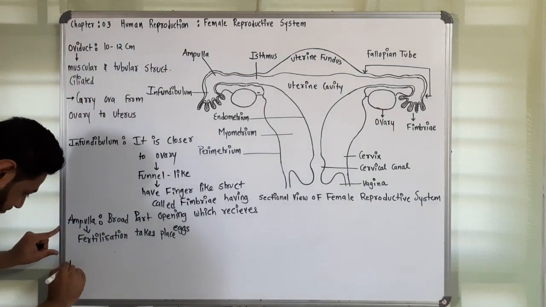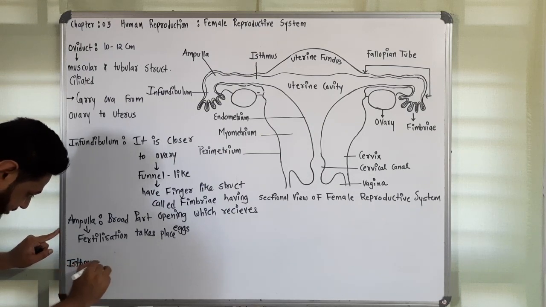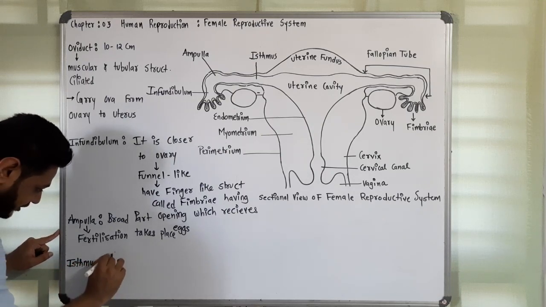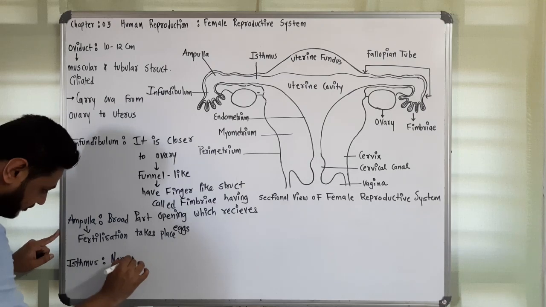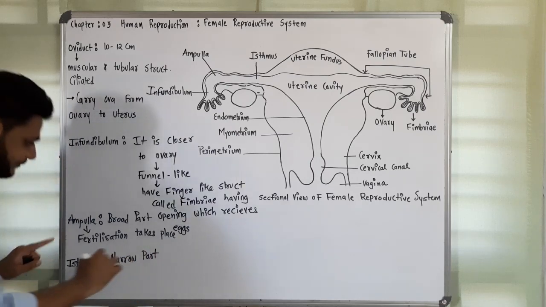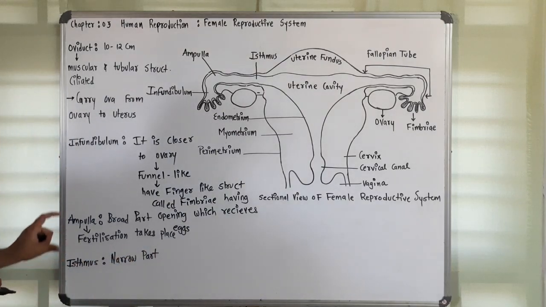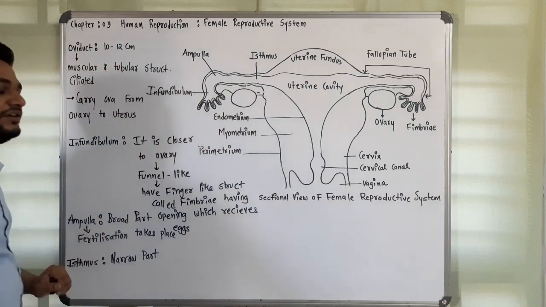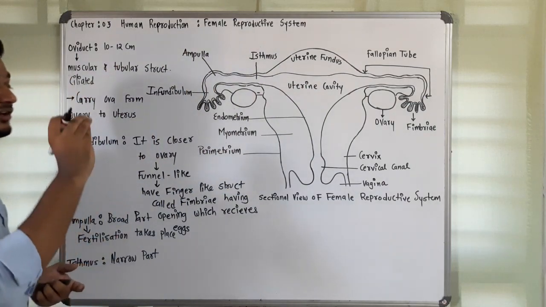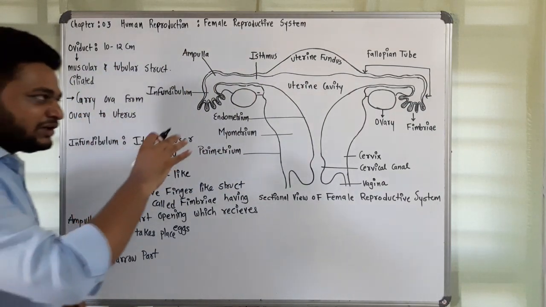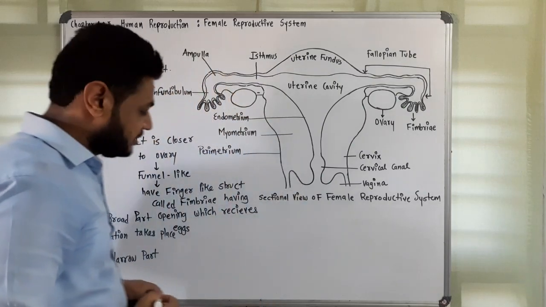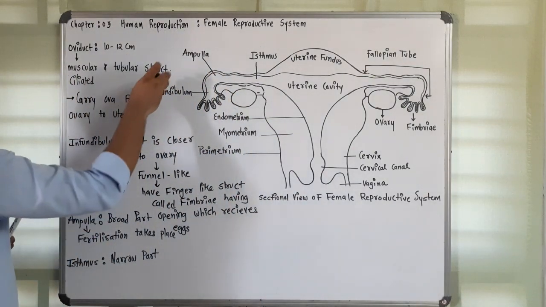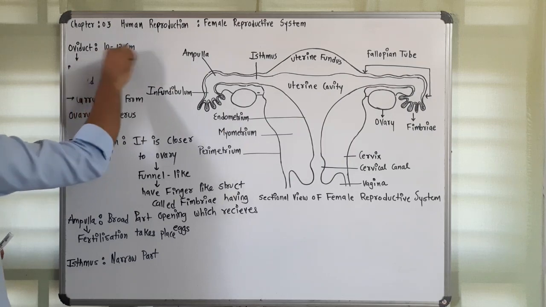And the next part, the isthmus, is a narrow part. It opens into an inverted pear-like structure that is called the uterus. So now we will discuss the uterus. Let me clean this and then we start the uterus.